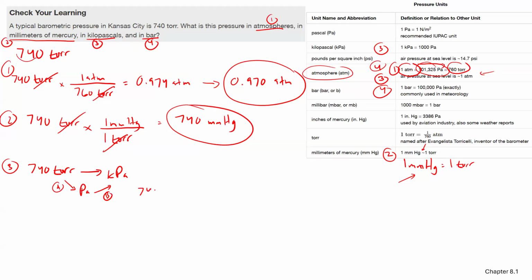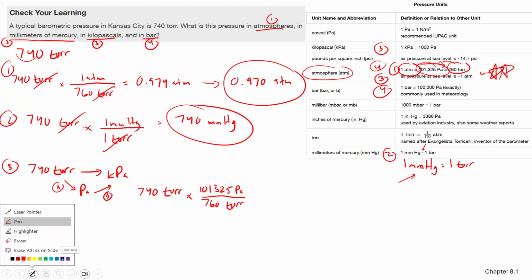Let's try this. 740 torr. Conversion A is going to go to pascals. So I know it's 760 torr on the bottom. It's a little congested up here with all the writing, but I'm going to start it. And it's 101,325 pascals.